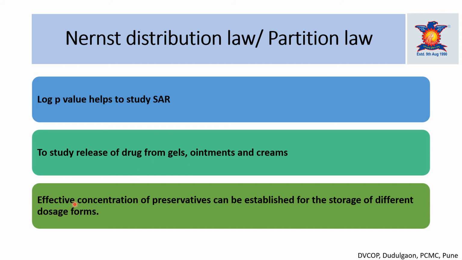The next application is that the effective concentration of a preservative can be established for the storage condition of different dosage forms. By using this distribution law, we can see how much preservative is distributed between the different phases of that formulation, so we can find out the effective concentration of that preservative in the different phases of the formulation. So in that storage condition, this distribution law is also useful.